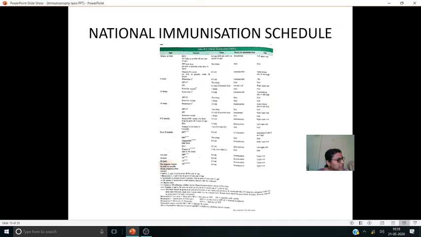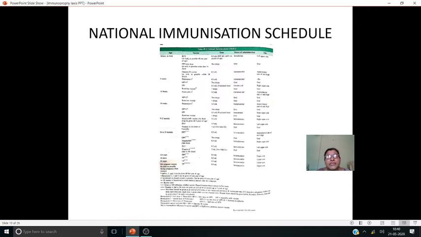Next 6 weeks అప్పుడు రోటా వైరస్ కూడా ఇస్తున్నాం అనమాట. ఇది వైరల్ డయేరియాకి against viral diarrhea we are giving this rota vaccine, and which is common in the infants. That's why to prevent it, many deaths occur because of this diarrhea within 1 year. So to prevent this, rotavirus vaccine we have to give at 1.5 month age or 6 weeks we can say. And this is given 5 drops rota vaccine orally we have to give.